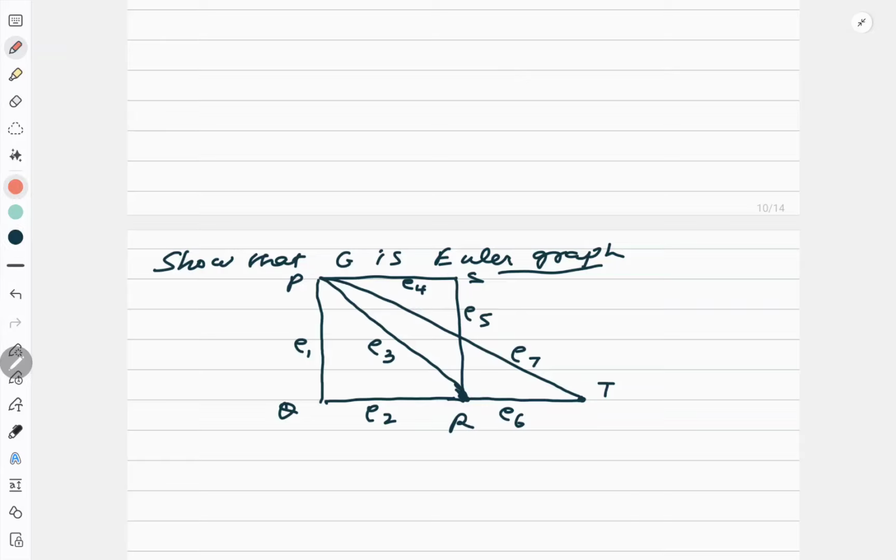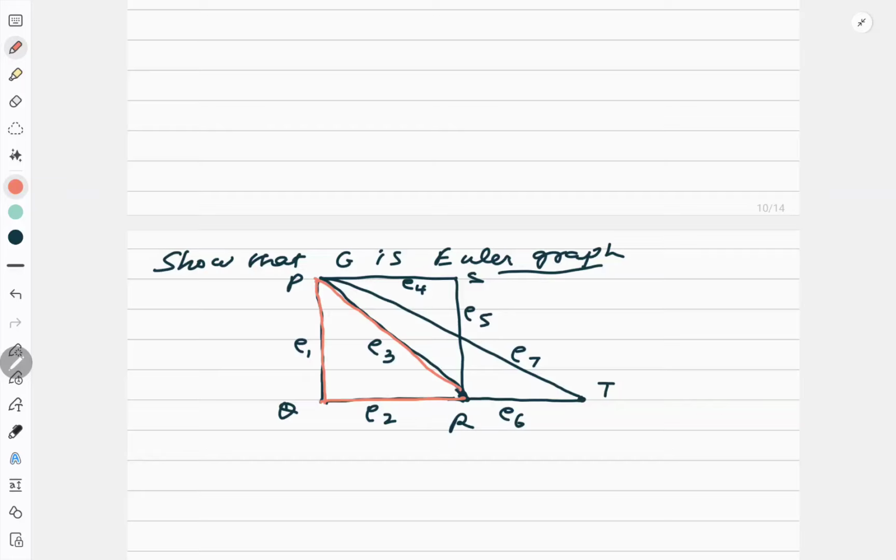Let us start from P. So from P through E1 I went. Then I reached Q. Then go to this. Remember, I need to cover all the edges. Then I reached R. After R I went through E3. I can repeat the vertex, so coming back to P is not an issue for me. Edge I should not repeat. Okay, I came back to P.